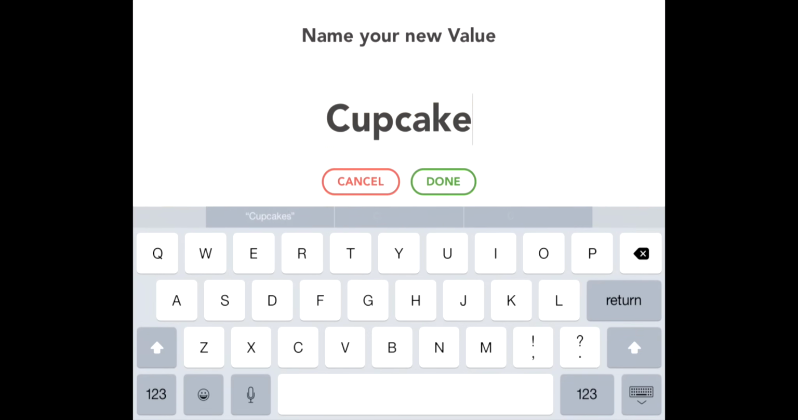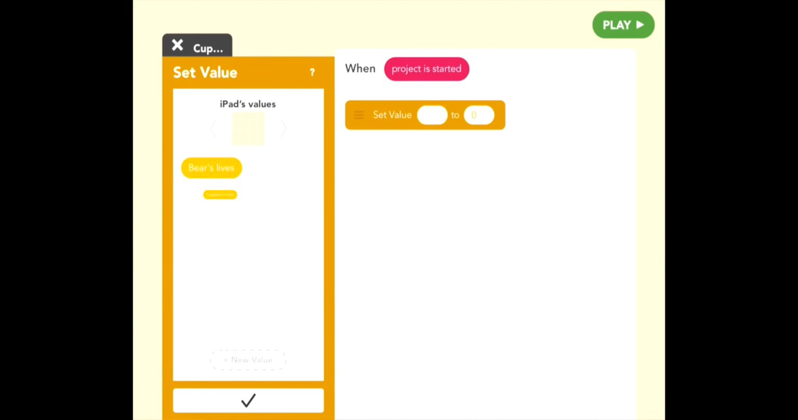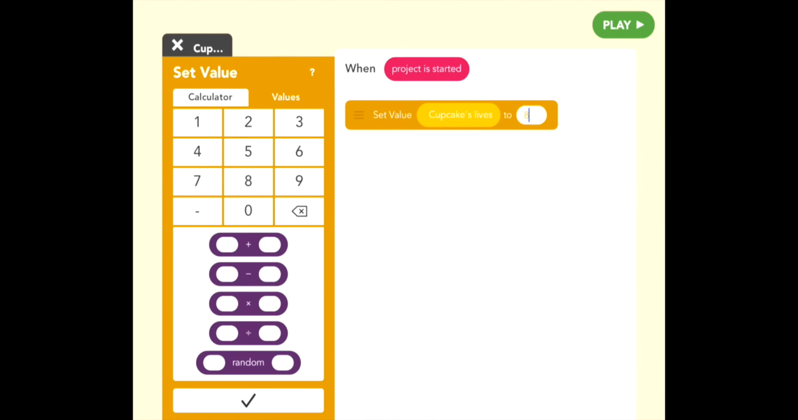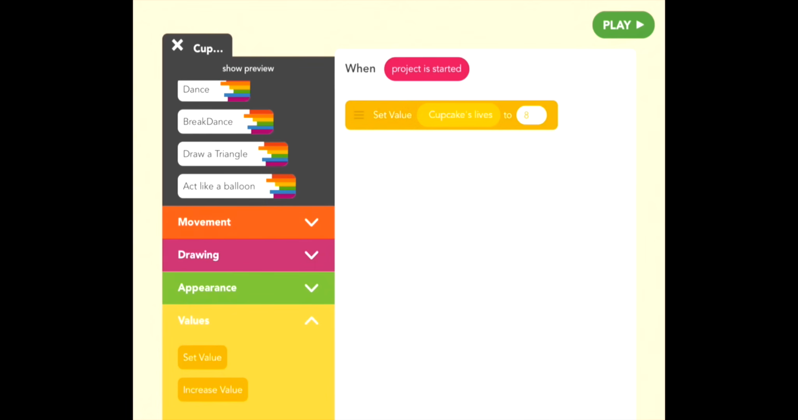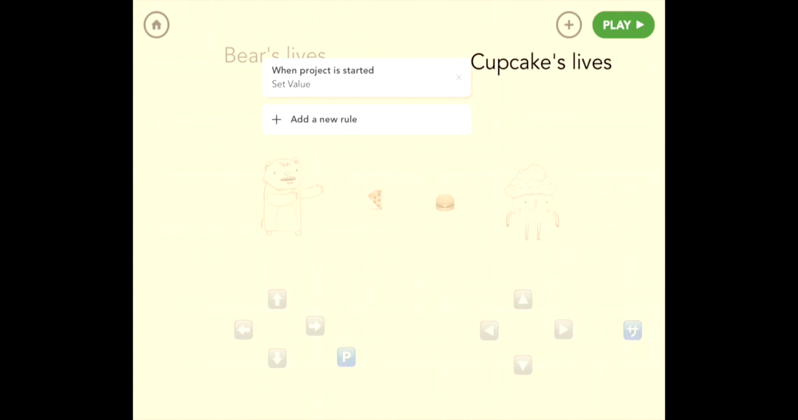Now you can call this anything you want, and it's important to remember that the title of the value is not important. It's just whatever is useful for you to remember. So I'm calling it Cupcake's lives, and you drag it in there and you make it 8. Alright, this was step 1. Perfect. Now, what's the next rule? Anytime pizza hits cupcake, that value is decreased by 1. So, add a new rule.